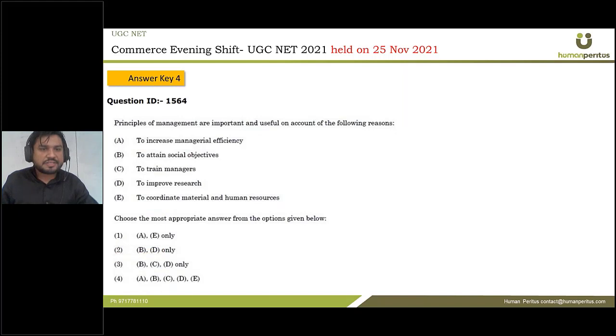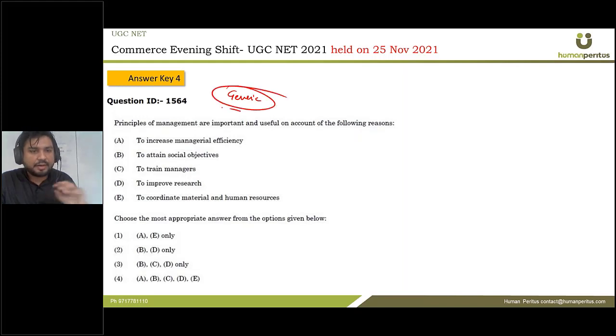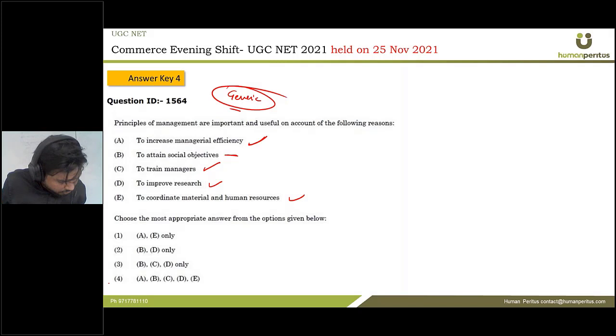Next question. Principles of management are important and useful on account of the following reasons. Again, it is a very generic question, right? So to increase managerial efficiency, yes. To attain social objectives, partially yes. To train managers, yes. To improve research, definitely. To coordinate material and human resources. Okay, so based on the options, you can easily get the answer. Then option ID 4 is the right answer, which is all of the useful reasons.